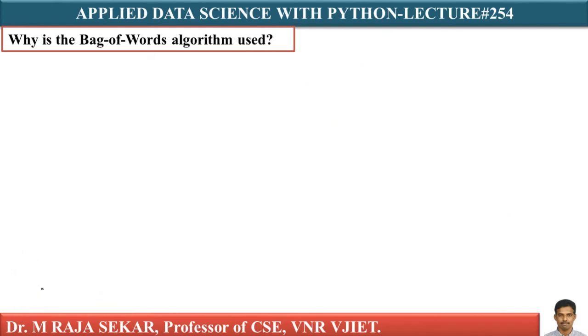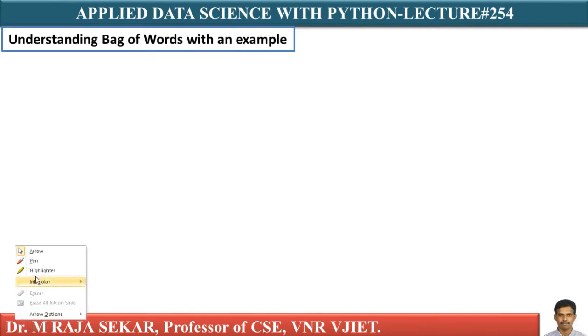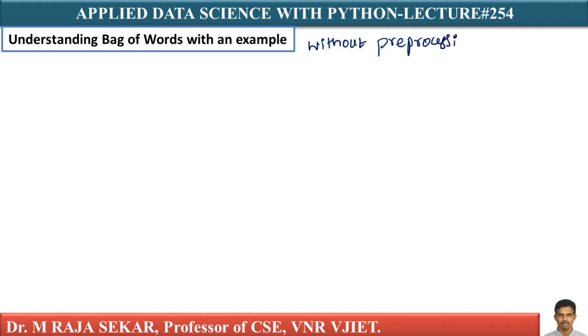Now we will try to understand bag of words with a simple example. Let's see how the bag of words technique converts text into vectors. This example I will discuss without pre-processing. In the next example, we will perform some pre-processing, but here we will do it without pre-processing. What does it mean? We will try to understand.